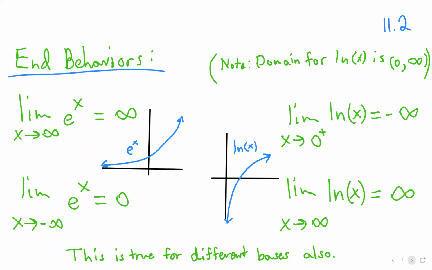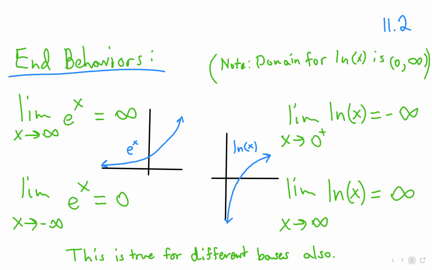All right. So now I'm going to talk a little bit about end behaviors for both the exponential function and the natural log function. All of these also hold true if the bases are not e for both of these functions. So if you had base b to the x power, it would still hold true that you would have these end behaviors. If you had log base b of x, it would still hold true that you would have these end behaviors as well that are stated for the ln of x function.